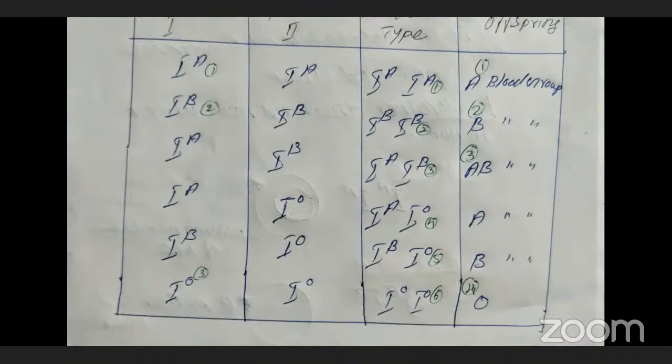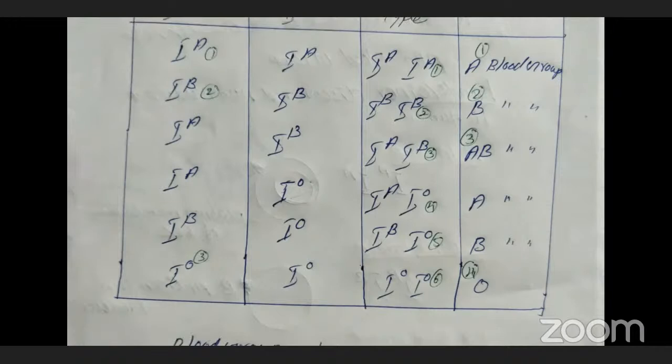In the third case, parental 1 is the A blood group, which is crossed with the B blood group. So parental 1 has the A antigen, and parental 2 has the B antigen. The genotype, which I mentioned in green color, carries the A and B. So the blood group is AB.